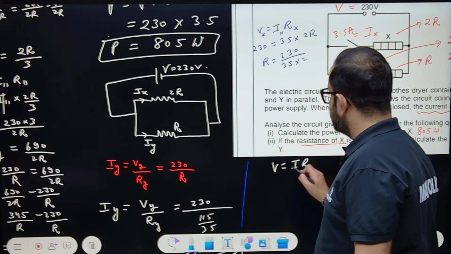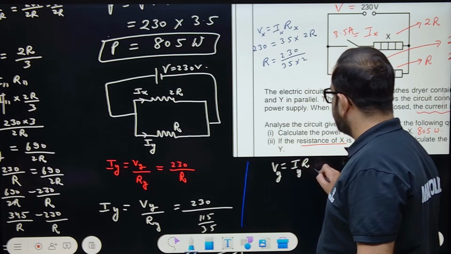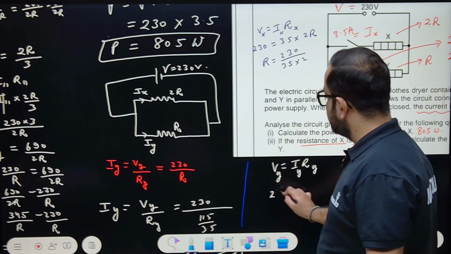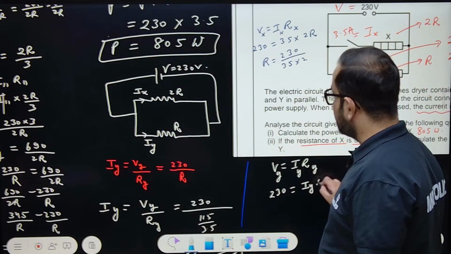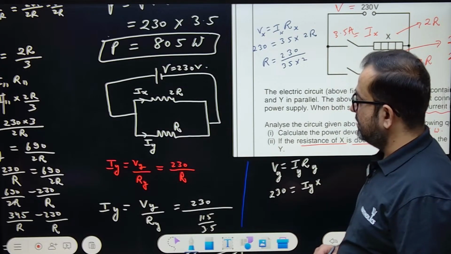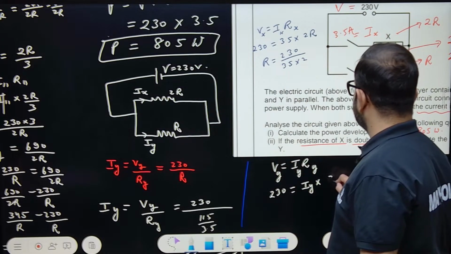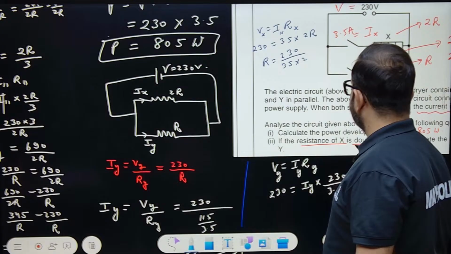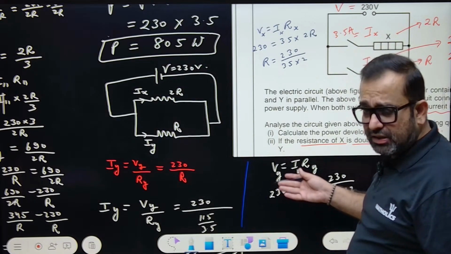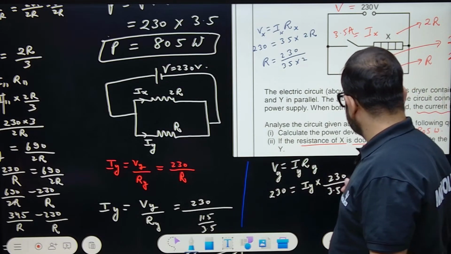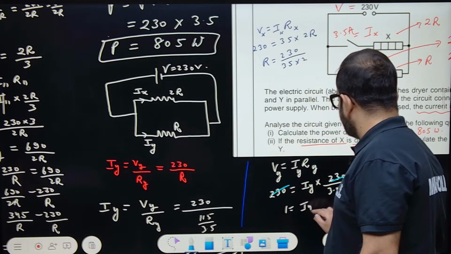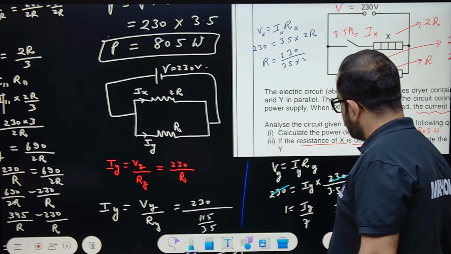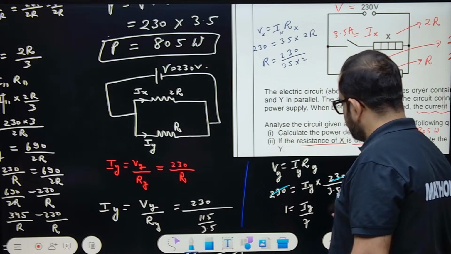Again you write, Vy equals Iy Ry. Vy is again 230, and Iy I have to find out. And Ry is simple R, and R is 230 upon 3.5 into 2. This is the third method. So this 230 cancels, 3.5 into 2, this 1 equals Iy upon 7. So Iy comes out to be 7 amperes. Got the point?